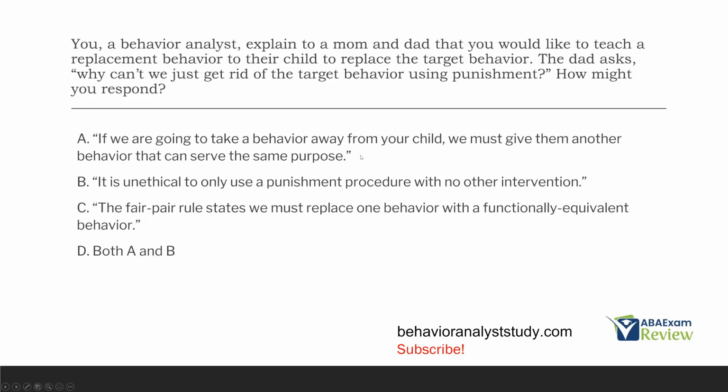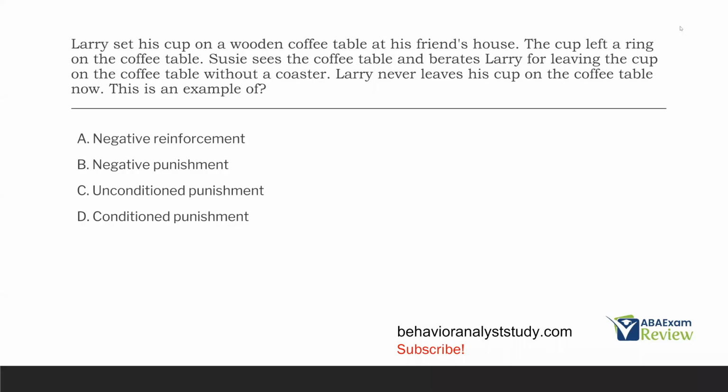What's functionally equivalent? Again, just repeating yourself. When you could have simply stated, well, we take something away, we've got to give them something else, or it's unethical to use punishment with no other intervention. So A and B are clear, they're jargon-free, they're not technical. C is full of jargon, it's technical, it isn't clear. So if we're going to answer the question, we could use both A or B, or A and B, really. So the answer here is D.